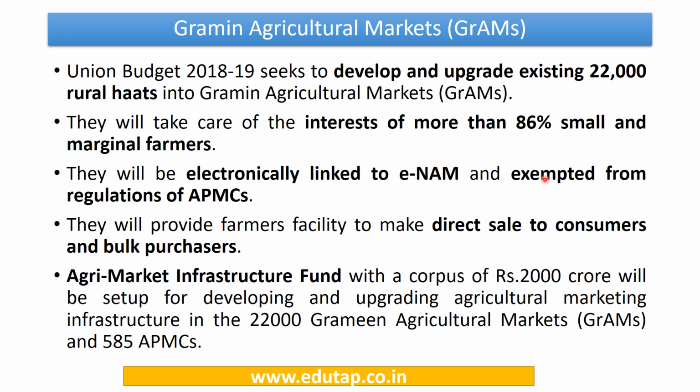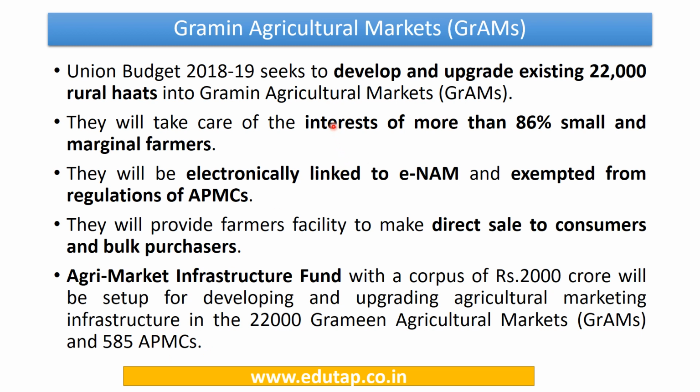and they are going to be exempted from the regulations of APMCs so that they can function efficiently without any interference. Also, an agri market infrastructure fund with a corpus of rupees 2000 crores has been proposed to be set up under the Union Budget, and this fund is going to be used for developing and upgrading the existing agriculture marketing infrastructure into 22,000 Grameen agriculture markets and 585 APMCs.